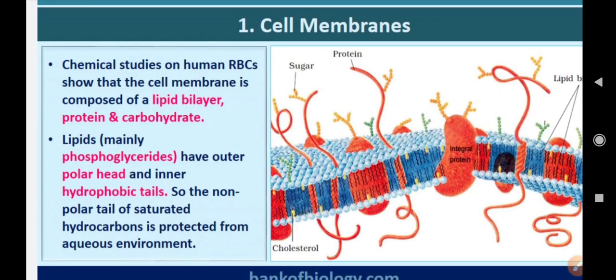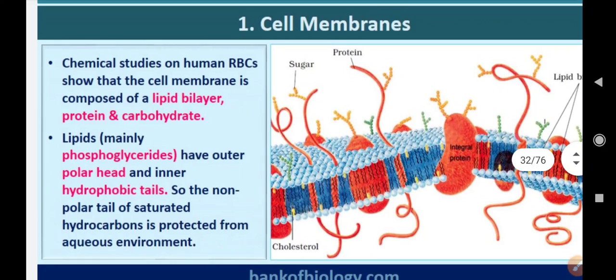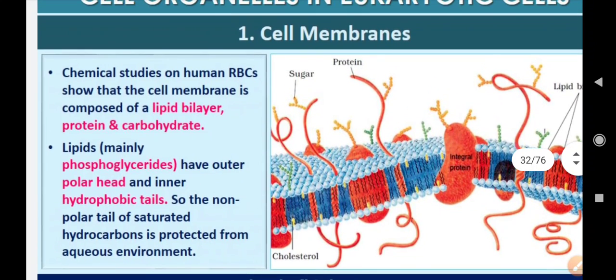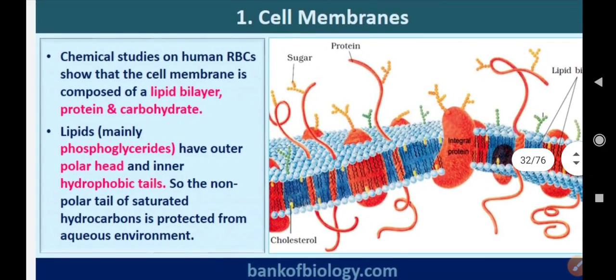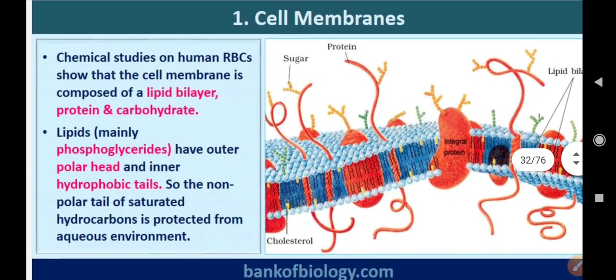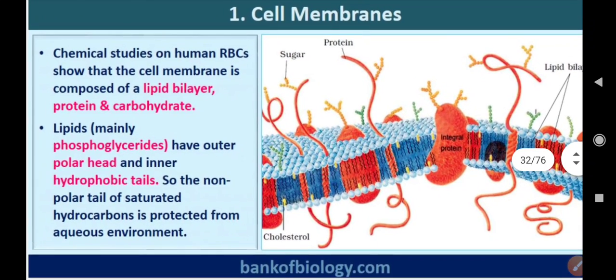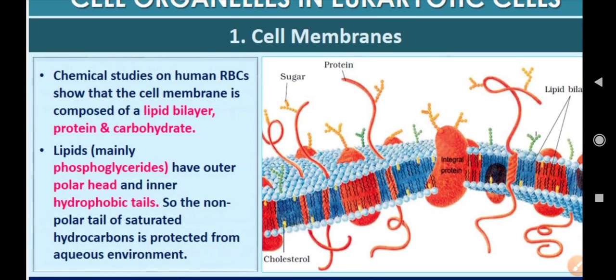Earlier it was thought that the lipid and protein layers are arranged like a sandwich, meaning the lipids are on two sides and protein is present in between these layers. But later on, with the advancement in microscopes, when the electron microscope was invented, a clear picture of the cell membrane came in front of us.